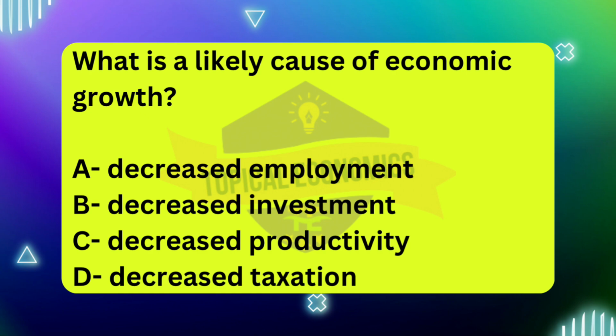Lastly, option C, decreased productivity. Productivity refers to the amount of output produced per unit of input, such as labor or capital. Decreased productivity means that the economy is becoming less efficient in its use of resources. A reduction in productivity leads to slower economic growth because it implies the economy is producing less output for the same amount of input, which hampers growth potential.